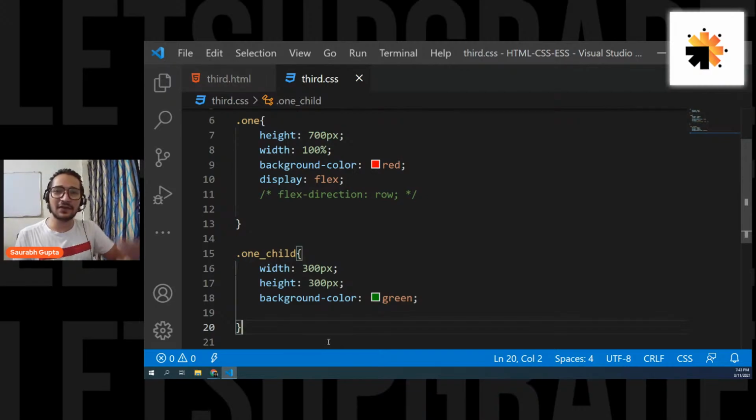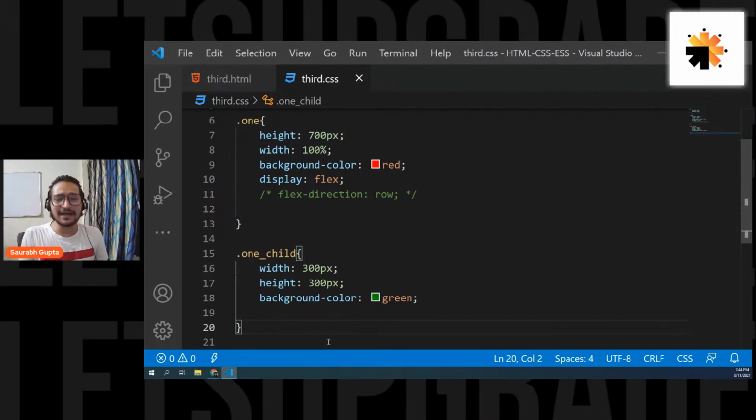Because it's a CSS framework. And if you want to manipulate Bootstrap or do anything like that, you still need to know CSS, right? So that's why we didn't go for Bootstrap. First we should know CSS to learn Bootstrap. And if you know CSS, you don't even need Bootstrap.